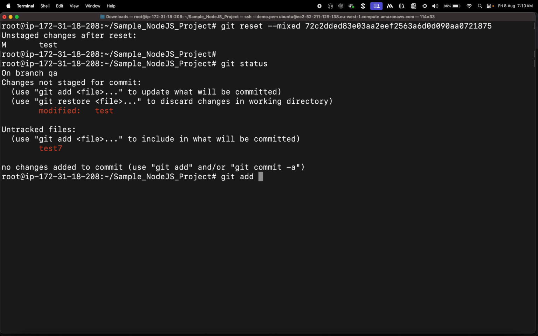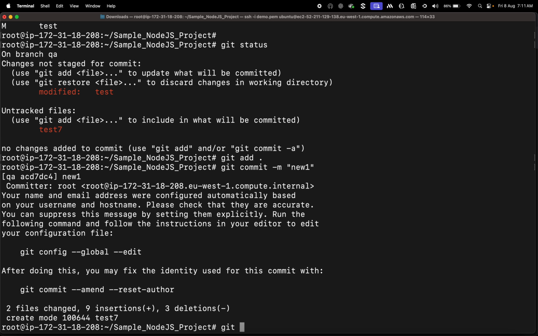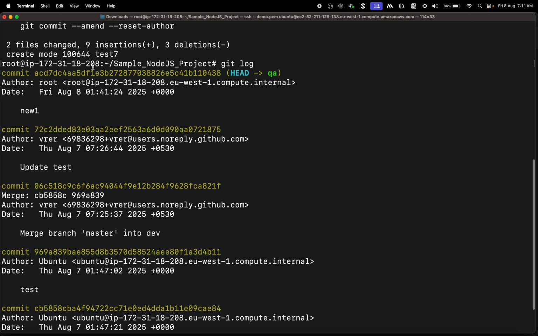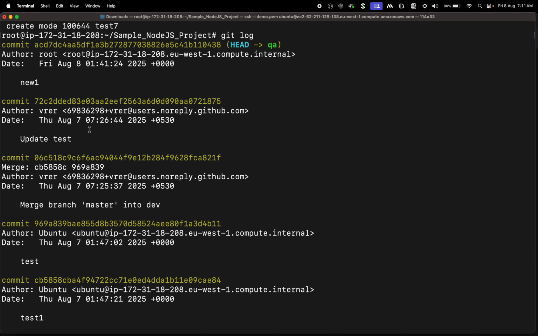Soft took you one step back. This took you two steps back. So what's happening here is it unstaged your files. Of course, you want to add it. Git add, obviously, you know these things. Git commit. Git log. See, the new commits are there. Obviously, that's what mixed is about. It will take you two steps back.